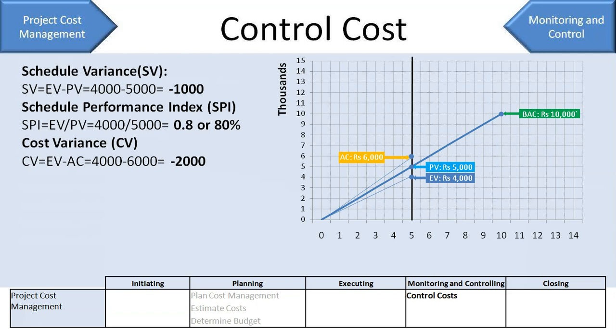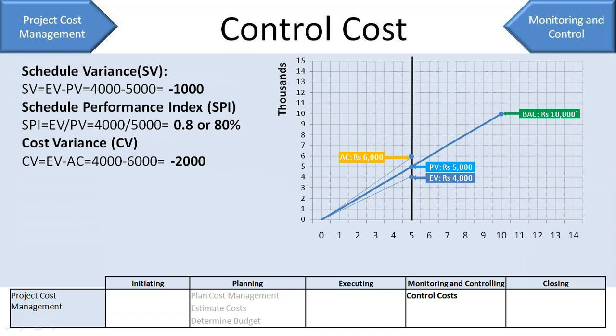Let's say instead of 1200 you would have paid 800, then your actual cost would have been 4000 rupees, and your cost variance would have been 0, because your earned value is 4000 and your actual cost is also 4000. In that case, your cost variance would have been 0, but your schedule variance would have been minus 1000. So you would have been good on cost but bad on schedule.